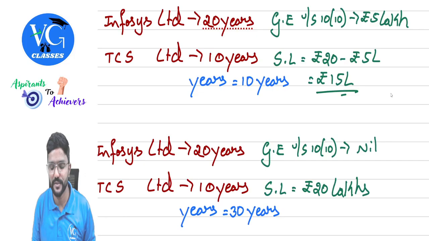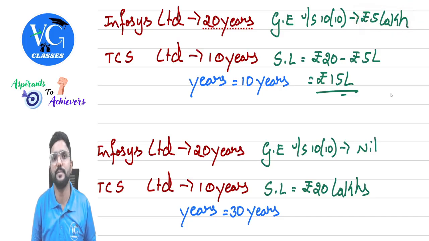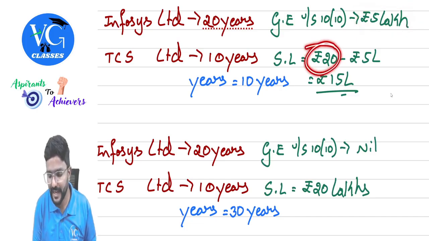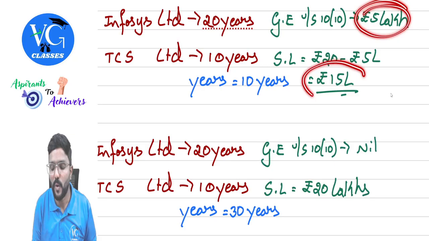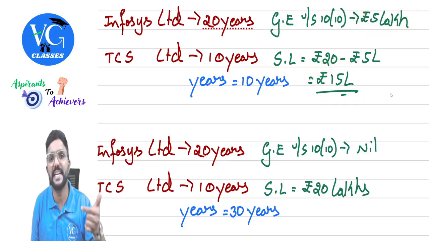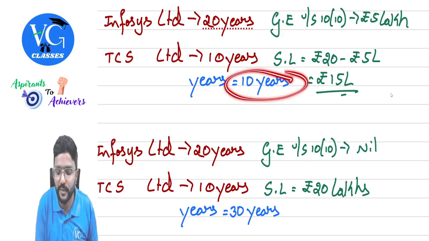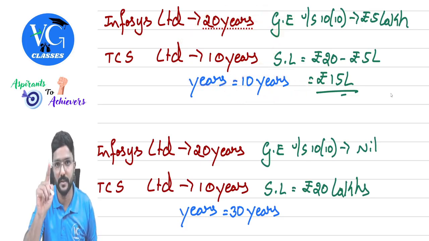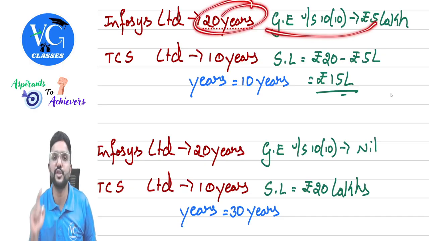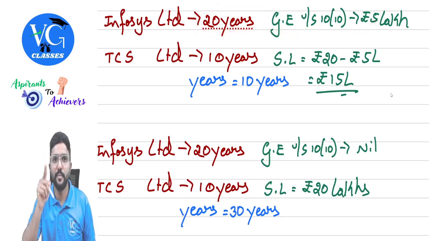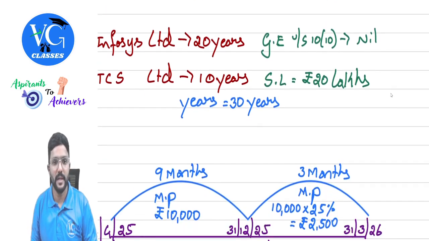Yes. But in such case, the statutory limit will not be 20 lakh. When he is claiming the exemption for the second time, the statutory limit will get reduced by whatever exemption he has already claimed before. So from 20 lakh, we will reduce 5 lakh. So what would be the statutory limit while claiming the second exemption when he received the gratuity from TCS Limited? It would be 15 lakh. And while multiplying the number of years, we need to take 10 years and not 30 years, because for the earlier years, exemption is already claimed, guys. Hope you got it.